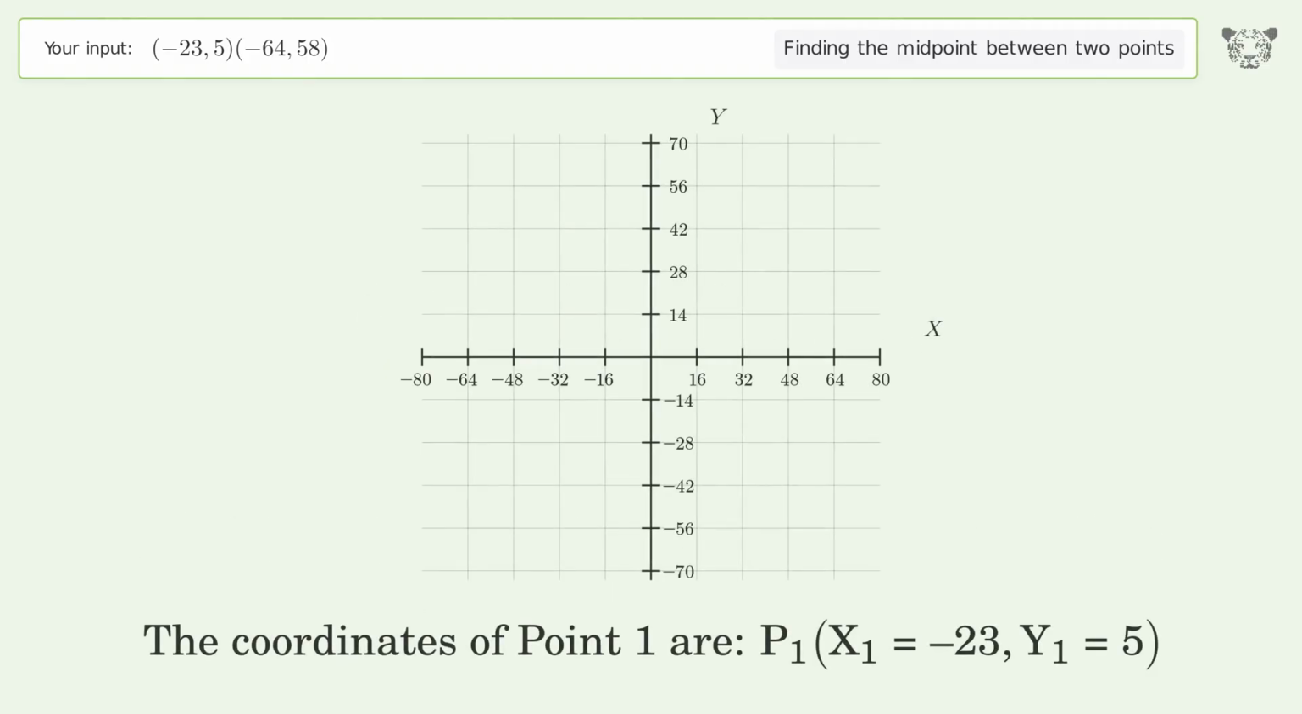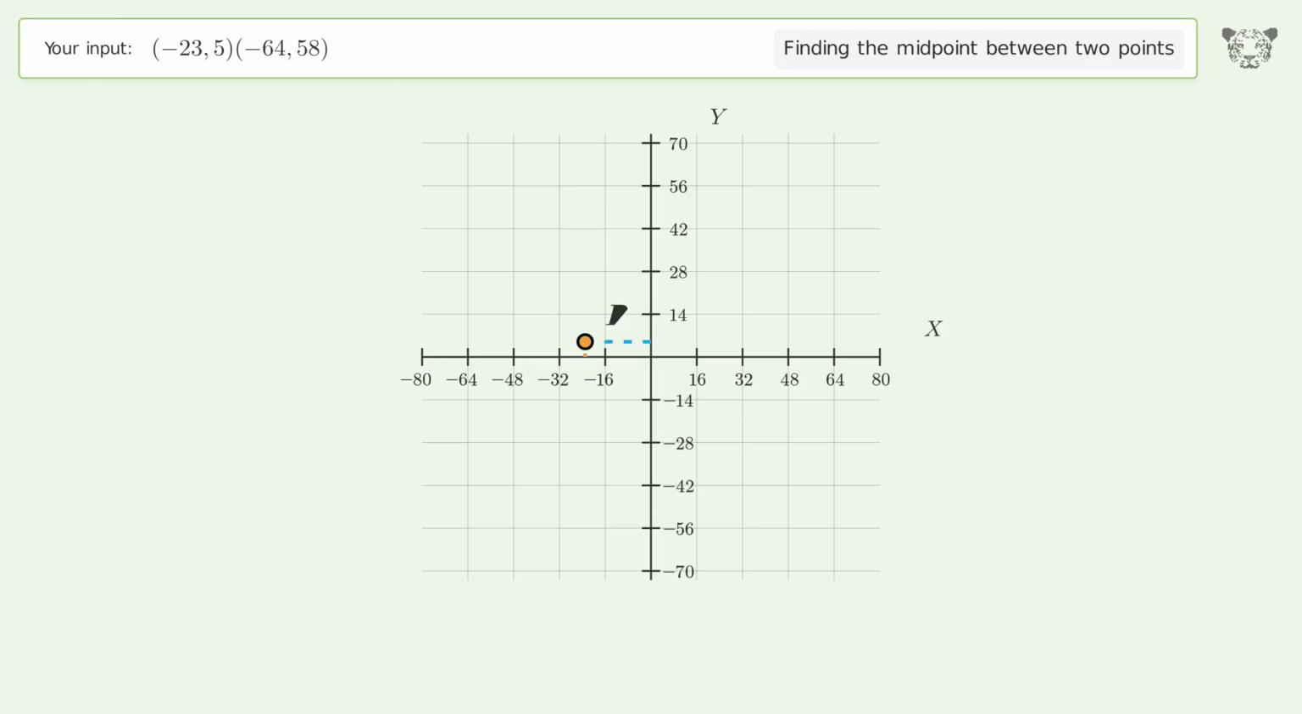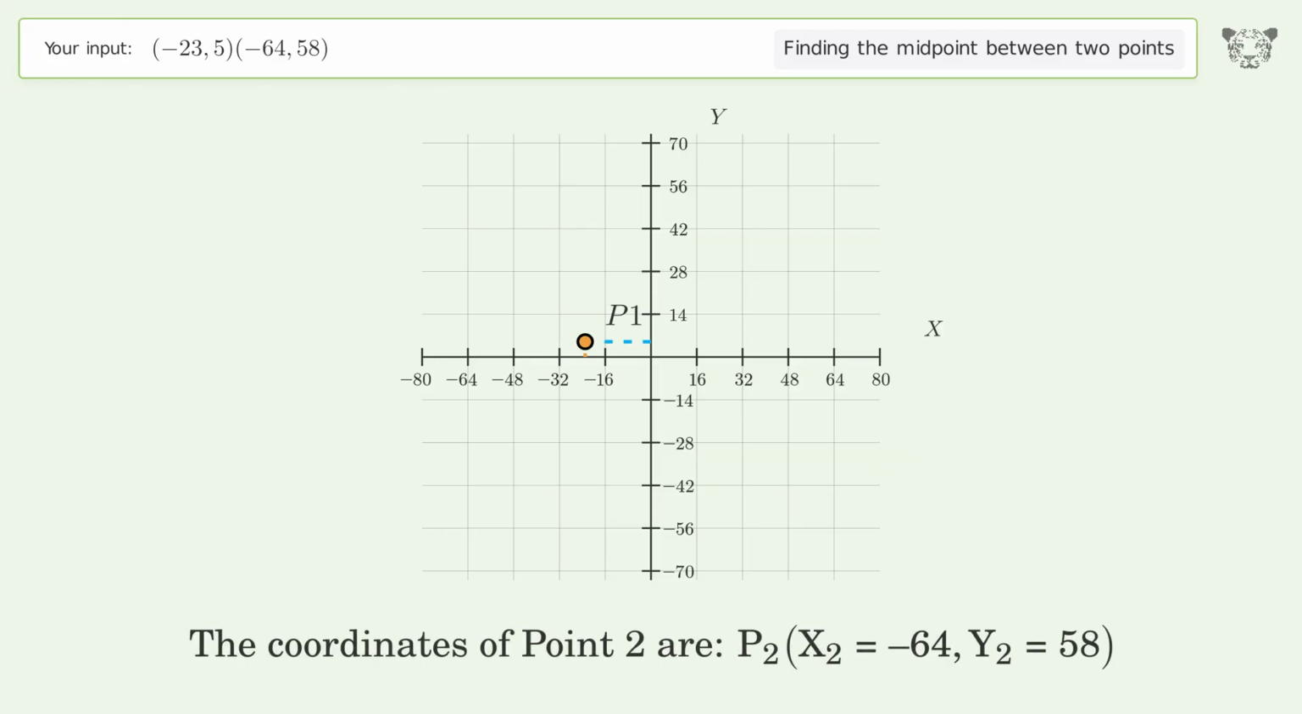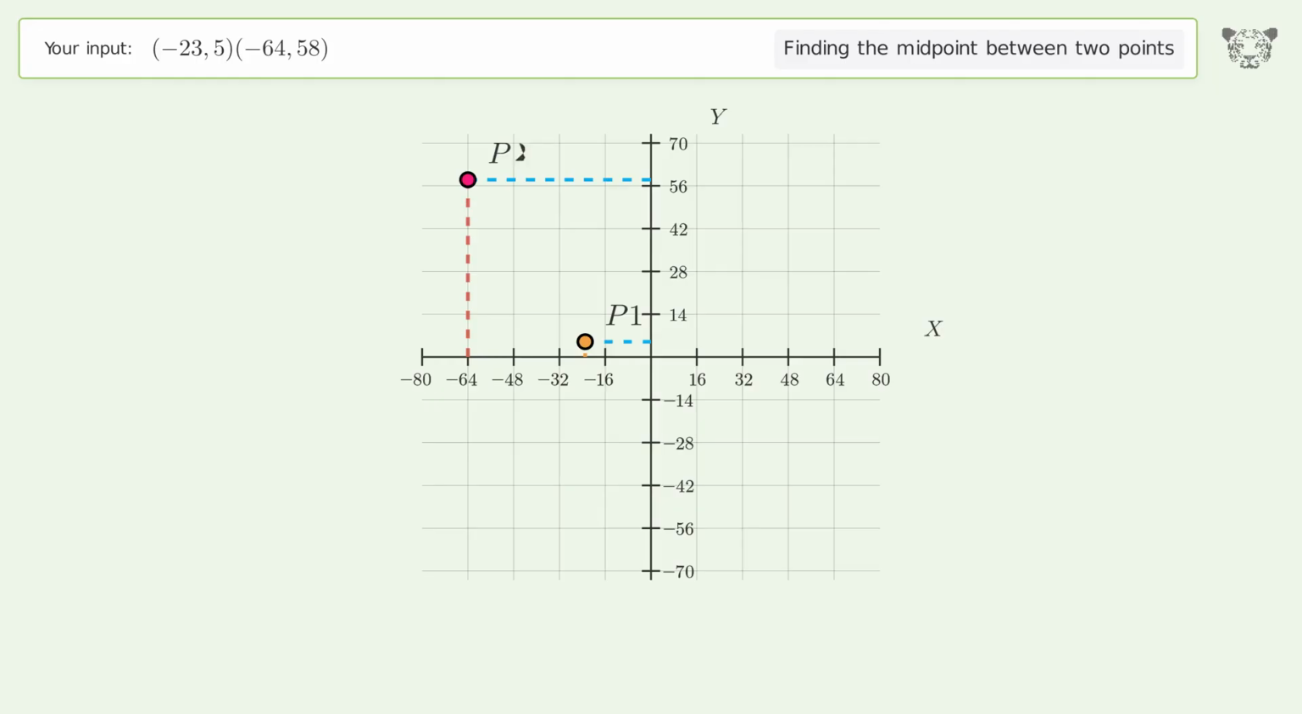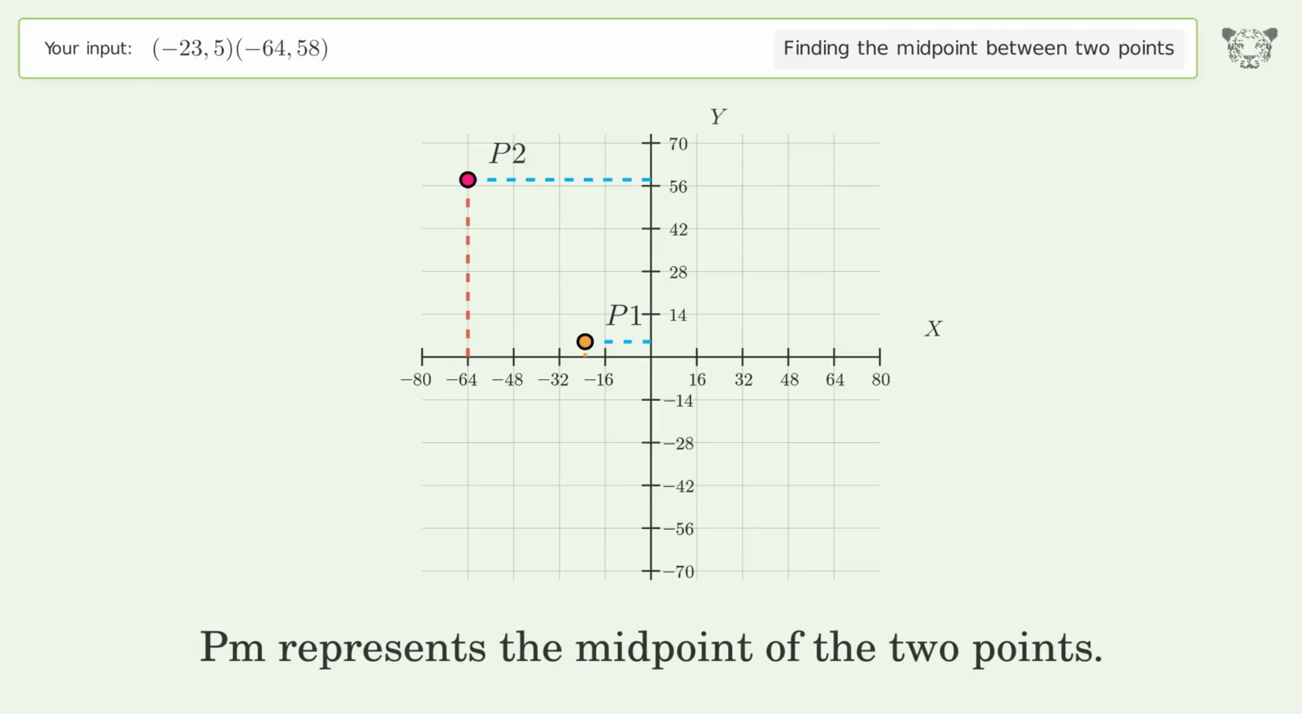The coordinates of point 1 are x1 equals negative 23, y1 equals 5. The coordinates of point 2 are x2 equals negative 64, y2 equals 58. PM represents the midpoint of the 2 points.